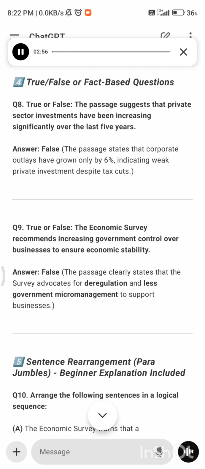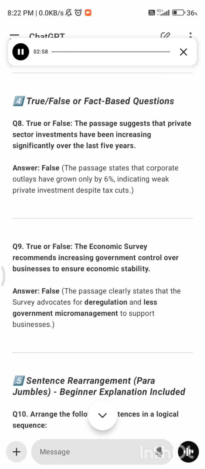4. True, false, or fact-based questions. Q8. True or false? The passage suggests that private sector investments have been increasing significantly over the last 5 years. Answer: false. The passage states that corporate outlays have grown only by 6%, indicating weak private investment despite tax cuts.